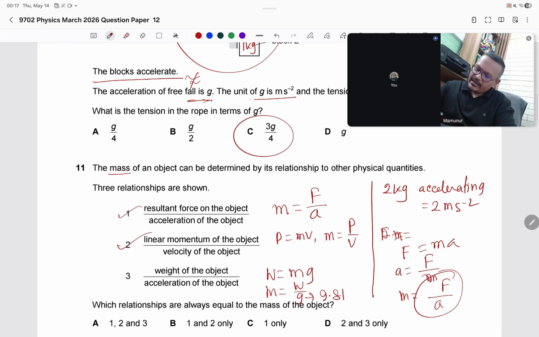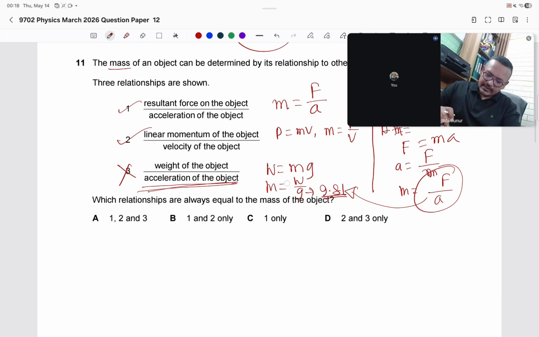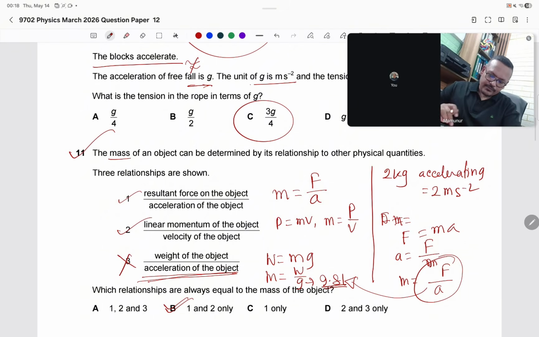So F by a is not equal to 9.81 always, which means the acceleration of the object is not always equal to 9.81. So we cannot use this equation. I think you are clear. So in 11 we are getting only 1 and 2, which is B.